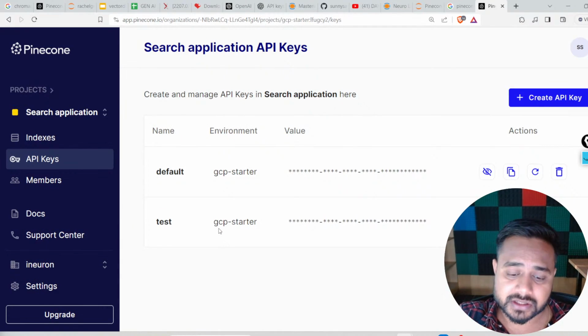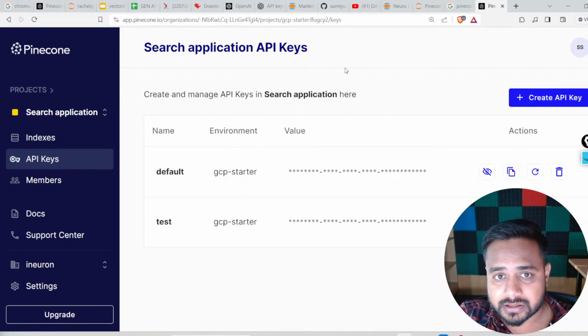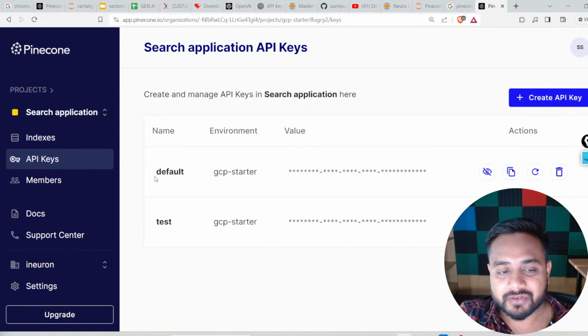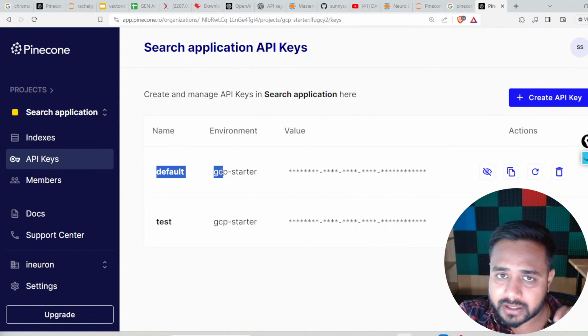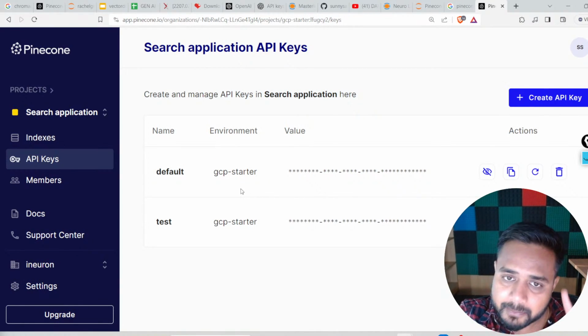Just try to refresh your system if you are getting the blur screen, because on my screen the feed is fine, and I think no one is complaining about it. So please check once. Yeah, if you are getting a default key, then it is fine. If you proceed along with me till here, then it is fine.